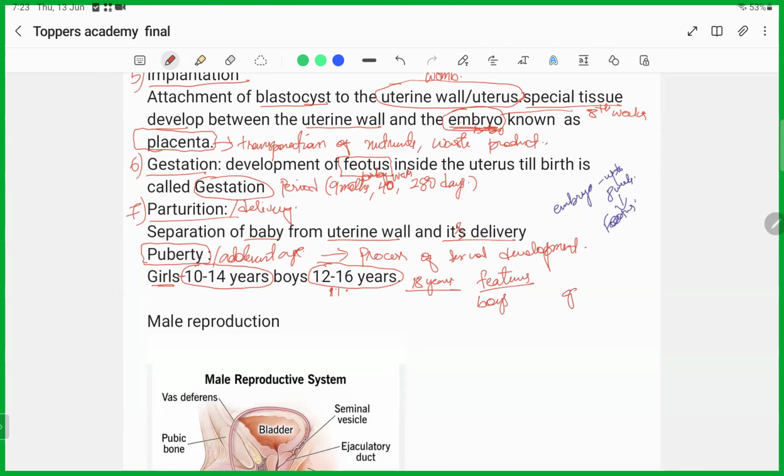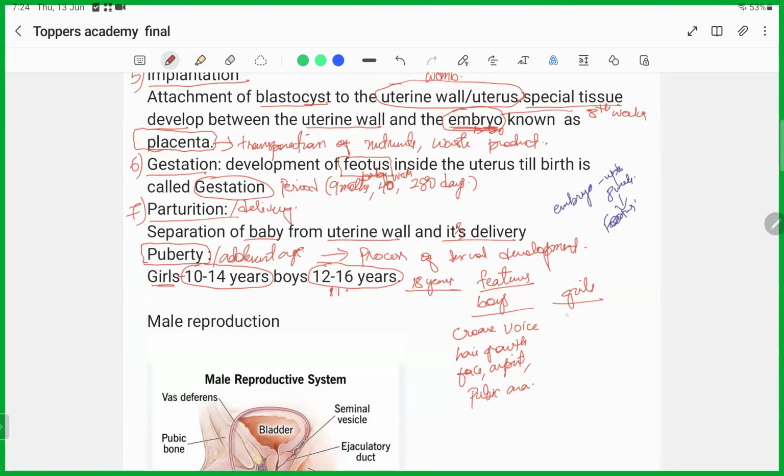In boys, the main thing we can observe is that the voice box will develop, the larynx will grow, so their voice will change, and there will be hair growth on the face, armpit, and pubic area.